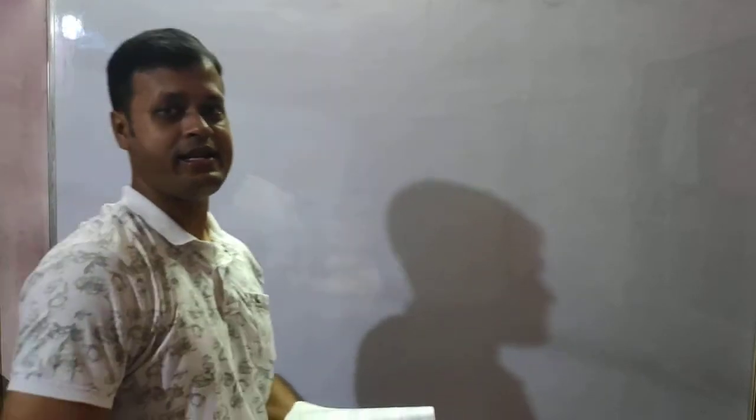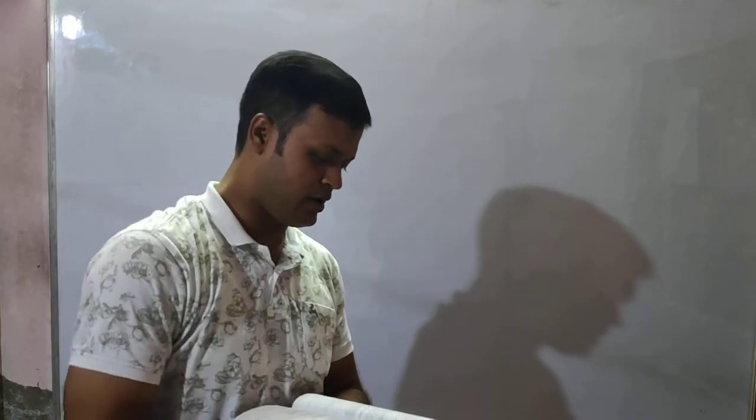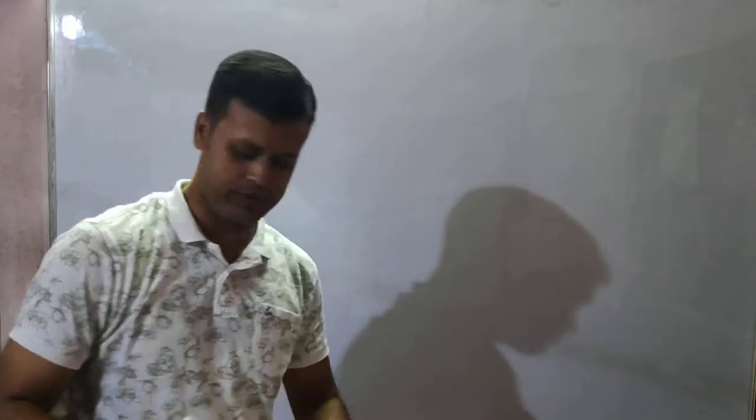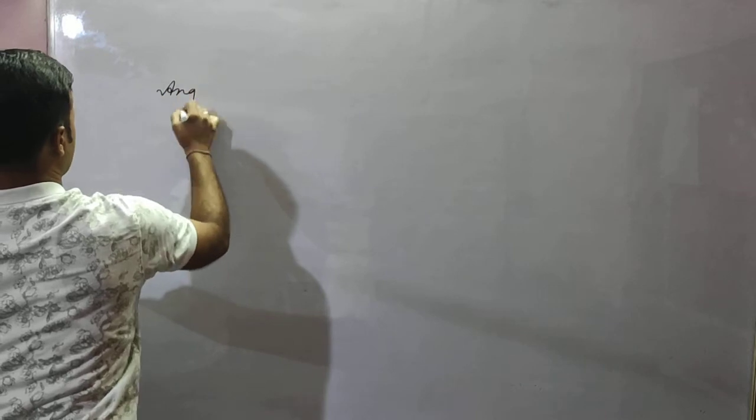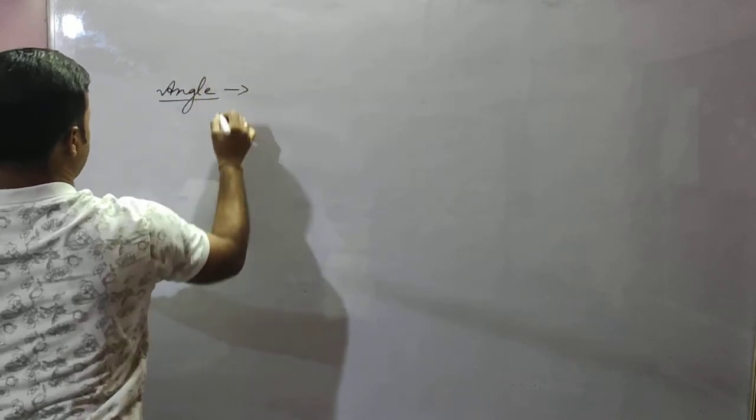So we learned about line, ray, and line segment, and collinear and non-collinear points, isn't it? Next, we will learn about what is an angle. What is an angle, students? An angle.